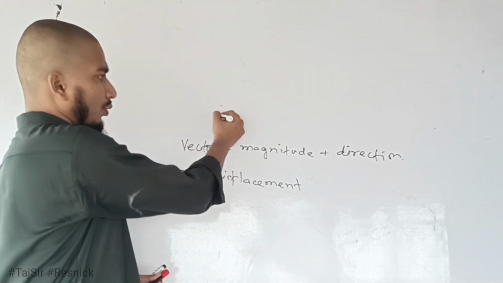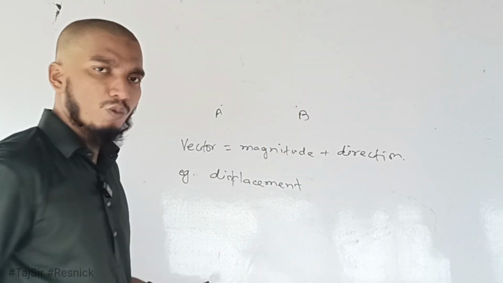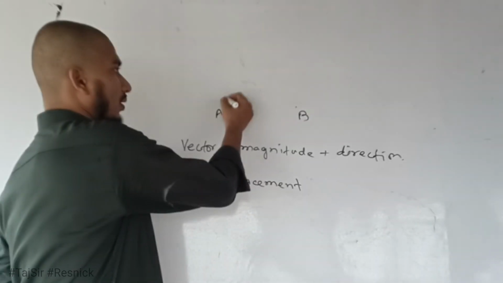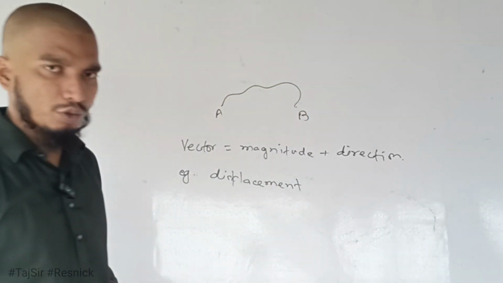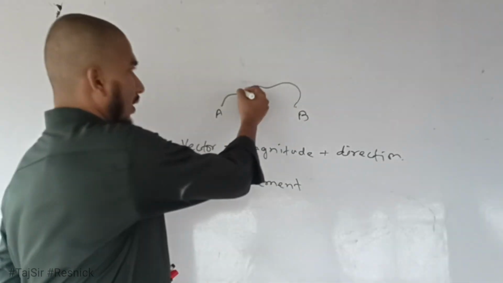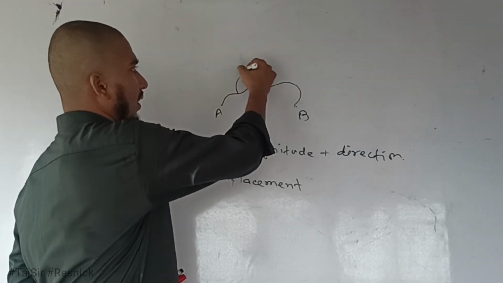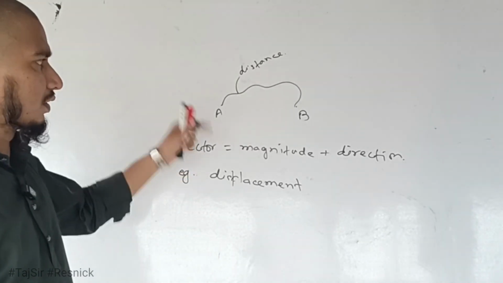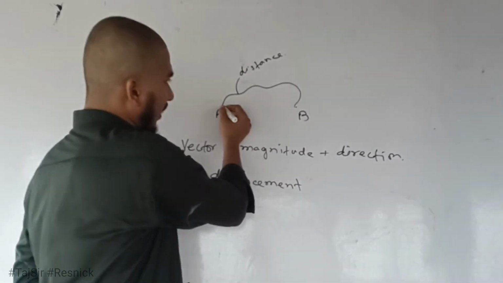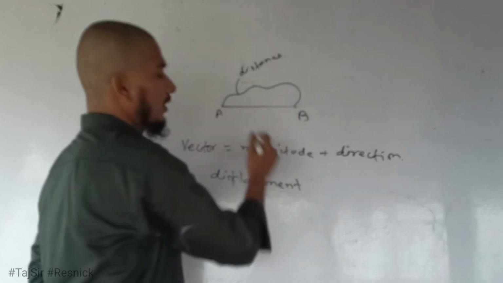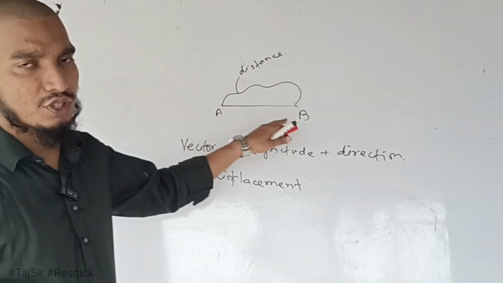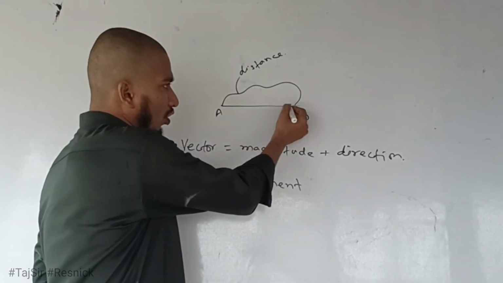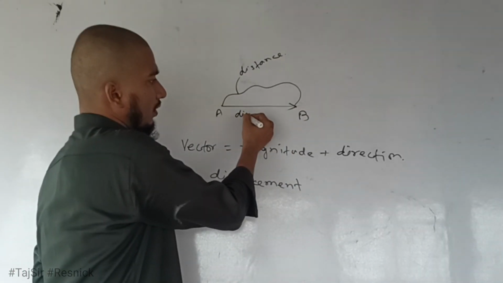Suppose there are two points, point A and point B. Something is moving from point A to point B, and it is taking a path like this. So we have an actual path, and the length of the actual path is known as distance. We have a straight line joining these two points. This is the shortest distance possible between these two points, and this shortest distance along with direction is known as displacement.